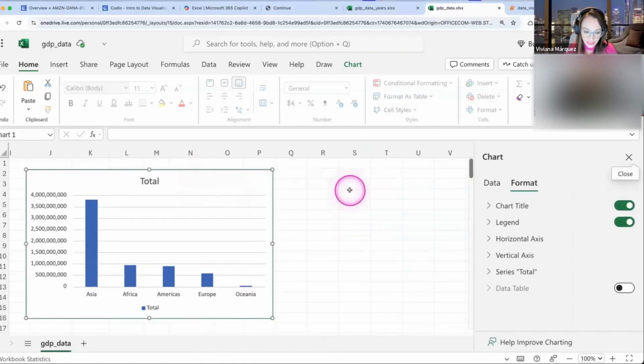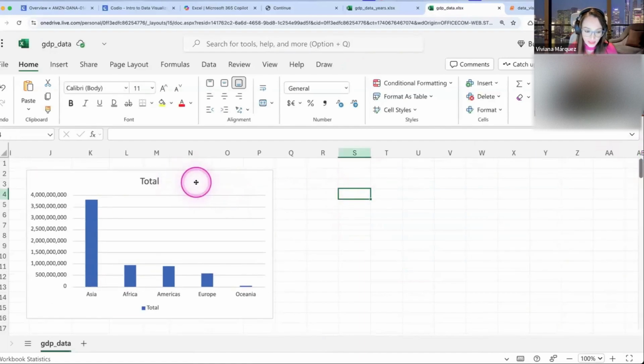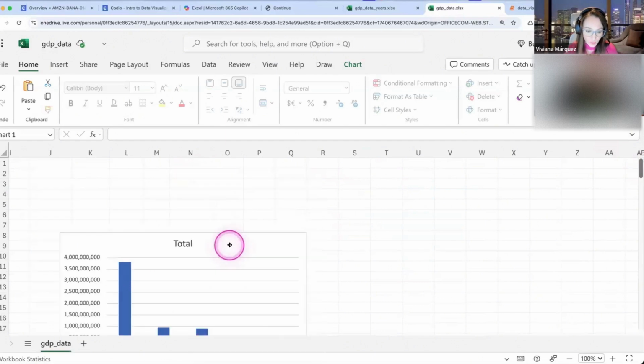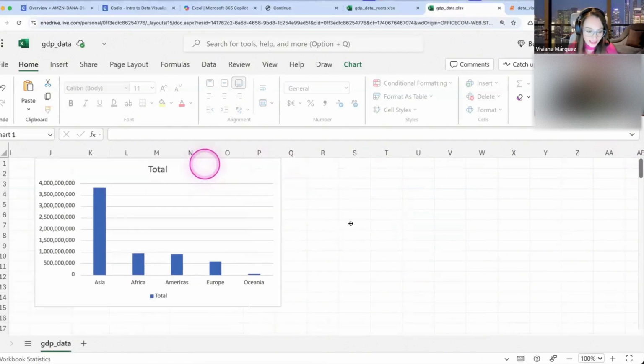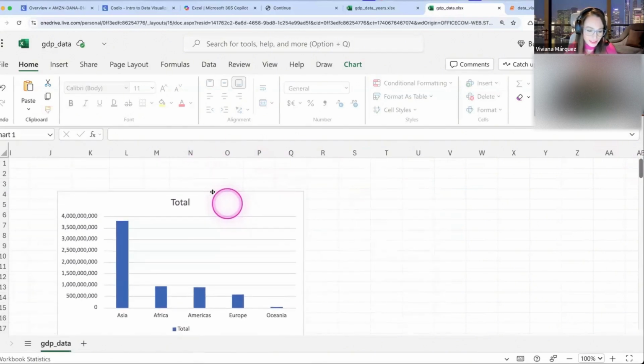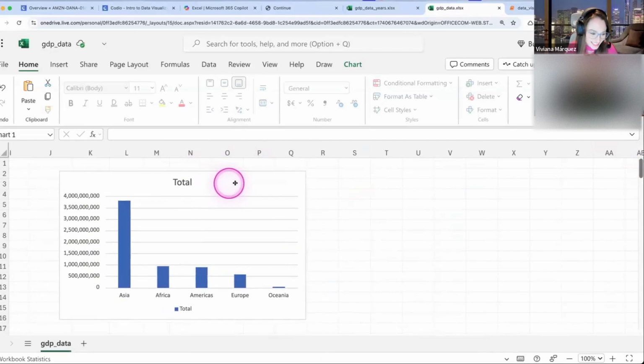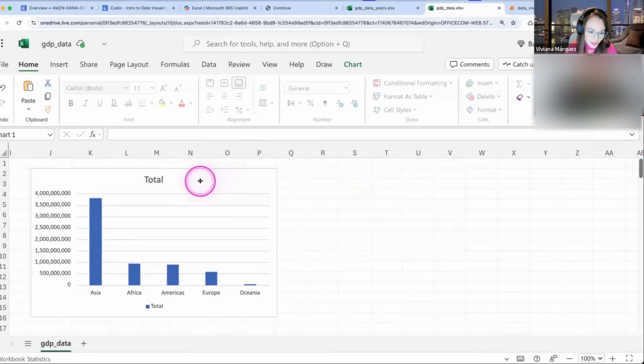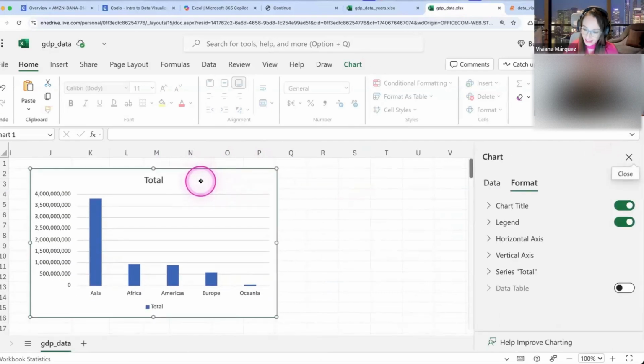Yeah, so again, if this disappears, right click, format. And for me, when I click on format, it just allows me to move it for some reason. I think this is just more like a bug, but that's fine. Just click again, and then it shows it.